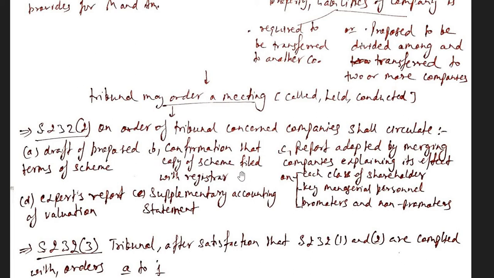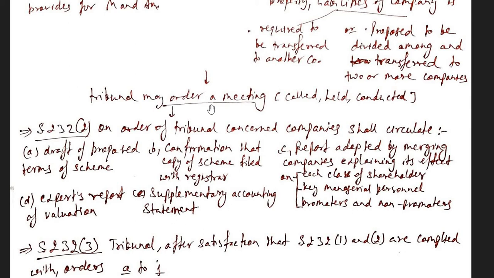confirmation that a copy of the scheme has been filed with the registrar, that is, with the ROC, and a report adopted by the merging companies explaining its effect on each class of shareholder, key managerial personnel, promoters and non-promoters. So a report will be adopted by the merging companies explaining its effect. These will be tentative effects only, but they will not be superficial. Also expert reports on valuation and the supplementary accounting statement.